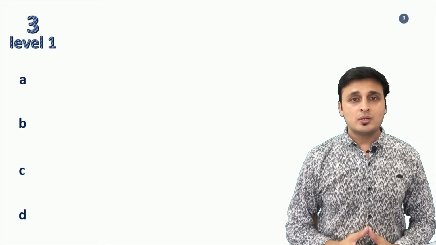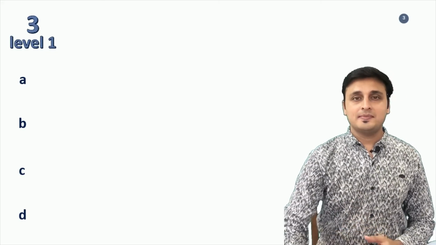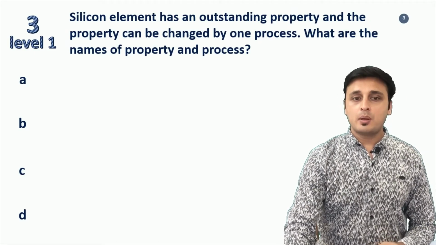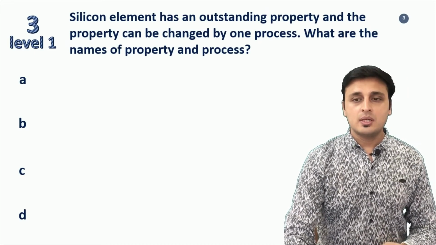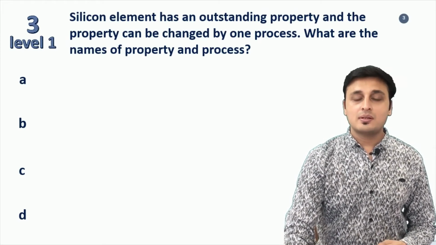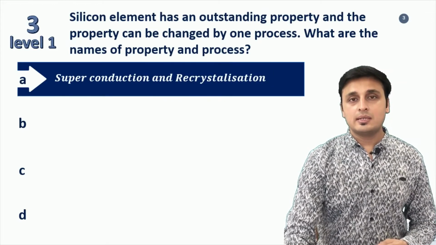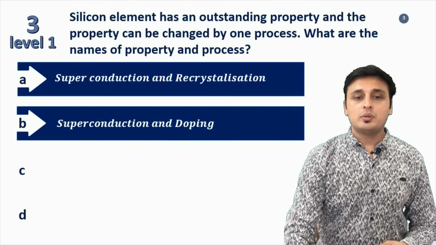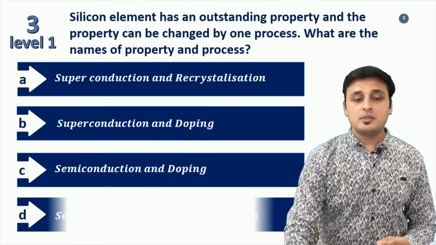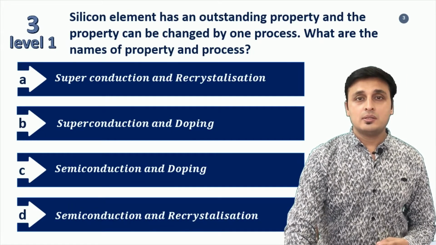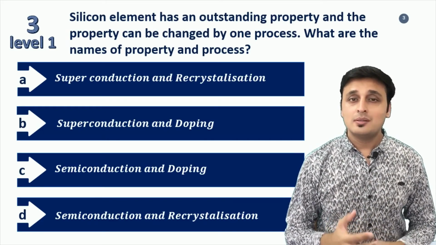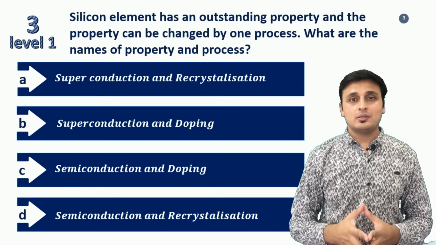Now presenting the third question, level 1. Silicon has an outstanding property and the property can be changed by one process. What are the names of the property and the process? Options are: option A, superconduction and recrystallization; option B, superconduction and doping; option C, semiconduction and doping; and option D, semiconduction and recrystallization. Dear friends, first of all let us understand the 4 words: superconduction, semiconduction, doping and recrystallization.